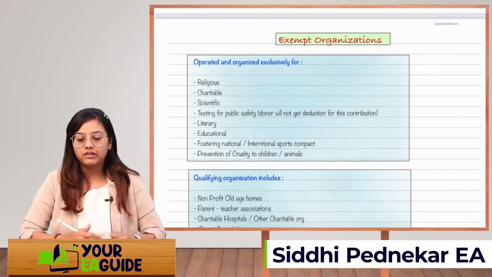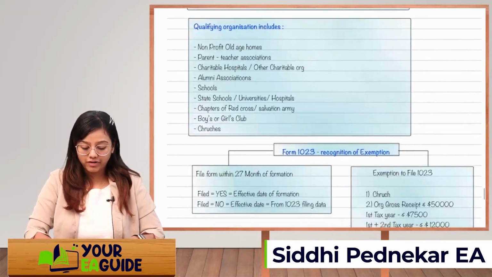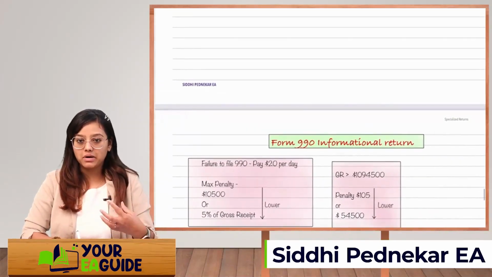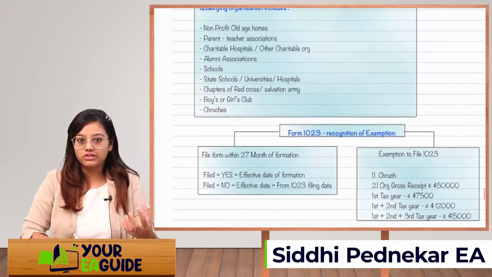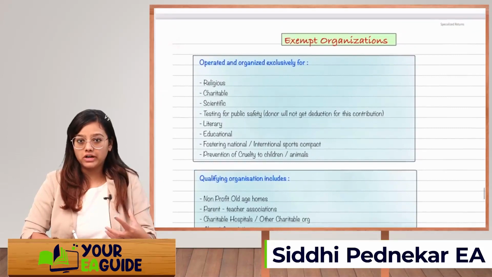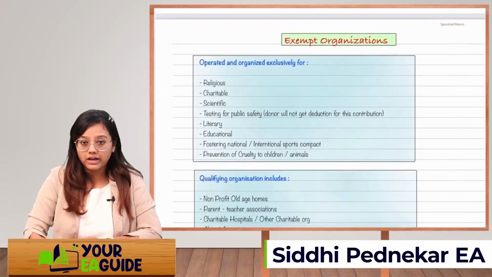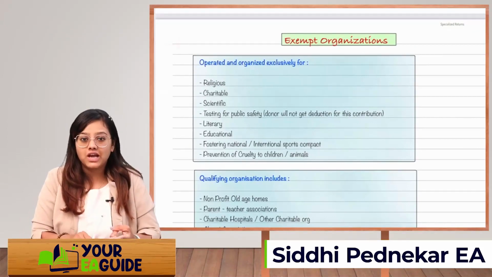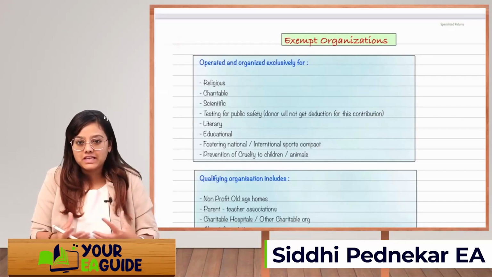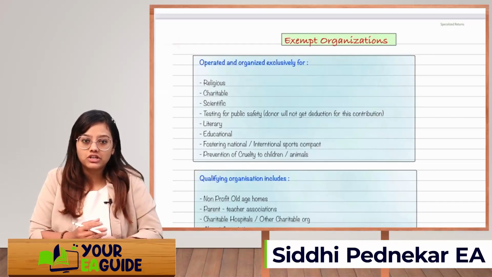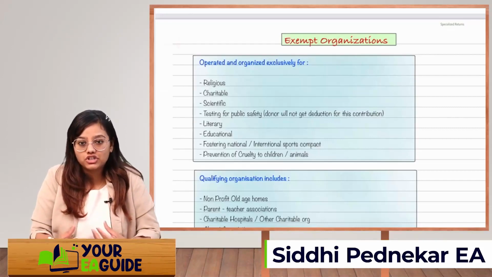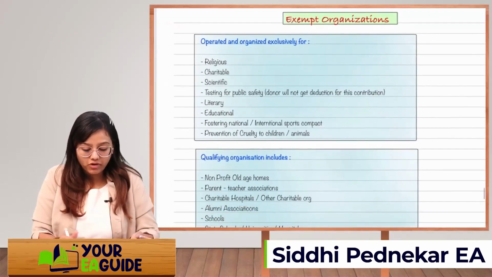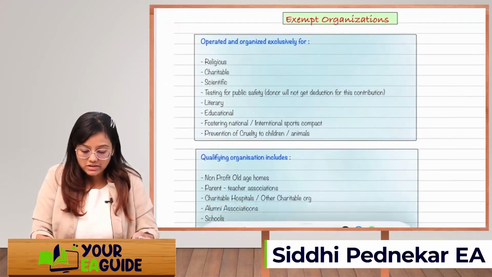If you fall under the definition of exempt organization, you will have to file Form 990 to report to the IRS about your receipts and the donations which you are receiving. What is the definition of exempt organization? Those organizations which are operated and organized exclusively for religious, charitable, scientific, testing for public safety, literary, educational, fostering national or international sports, prevention of cruelty to children and animals, those types of organizations will fall under the definition of exempt organization.